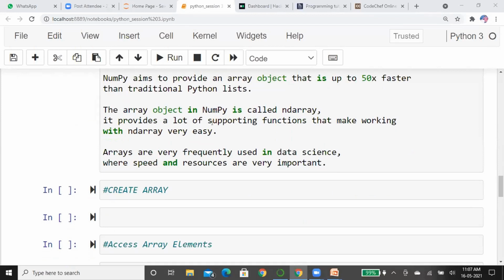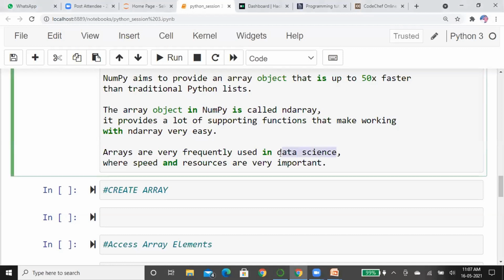It is very easy. We can create arrays of any dimension. You know that there is a one dimensional array, two dimensional array, three dimensional, any dimension array you can create. Arrays are frequently used in data science. Data science means things like machine learning. Today data science is everywhere. Without data science no company is going to work, and our daily life also depends upon data science. Suppose you open your phone, you can see the weather report,